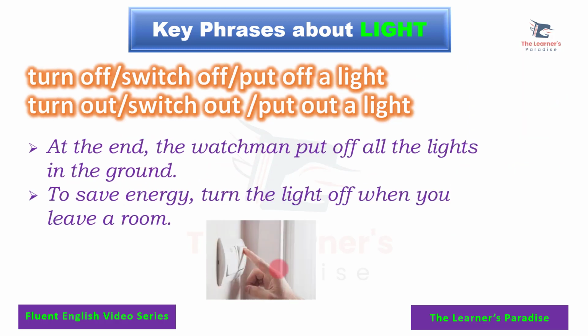Next we have when you turn off the lights. When you turn the position of this button, the light will not be shining anymore. So you call this turn off the light or switch off the light or put off a light. You can also use the word out instead of off: turn out the light, switch out the light, or put out a light. Example sentence: When everybody left, the watchman put off all the lights in the ground. So not even a single light was shining.